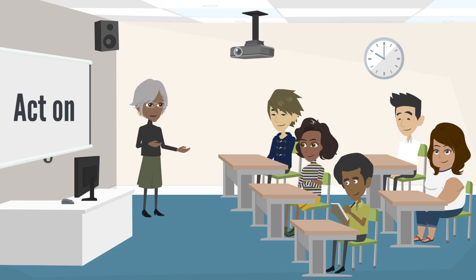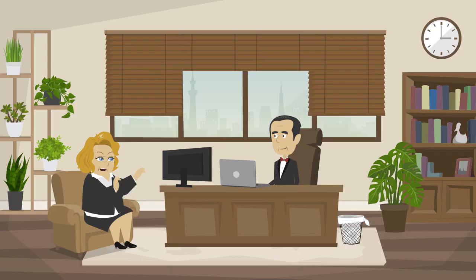Let's see an example of a daily life conversation that demonstrates the use of "act on" in the context of following through with a plan. We've been discussing organizing a charity event for a while now. It's time to act on it. Absolutely. Let's set a date, form a planning committee, and start reaching out to potential sponsors. I agree. It's important to act on our plan and make a positive impact in the community.